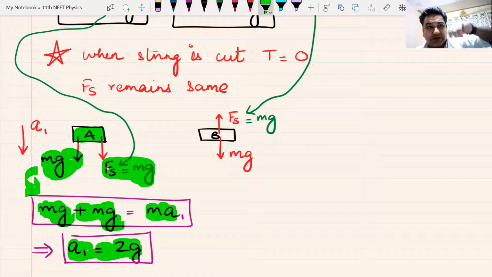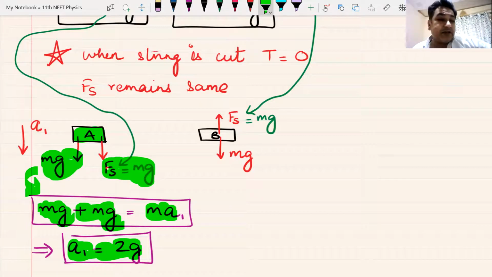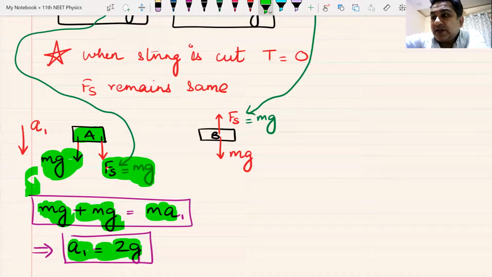mg was downwards. Wait, 1 mg is spring force. That is also downwards. mg plus mg becomes 2 mg. 2 mg becomes equal to ma or ma1. So a1 becomes 2 times g. Am I clear with this concept? Yes or no? Can I have some raise hand that we understand this, sir?